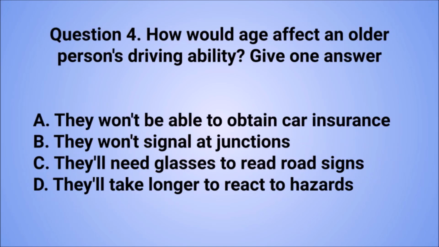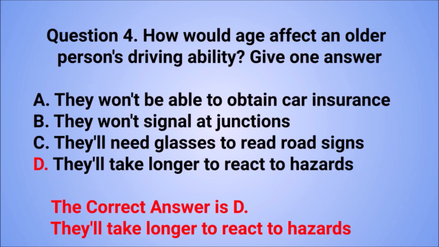Question 4. How would age affect an older person's driving ability? Give one answer. A. They won't be able to obtain car insurance. B. They won't signal at junctions. C. They'll need glasses to read road signs. D. They'll take longer to react to hazards. The correct answer is D. They'll take longer to react to hazards.